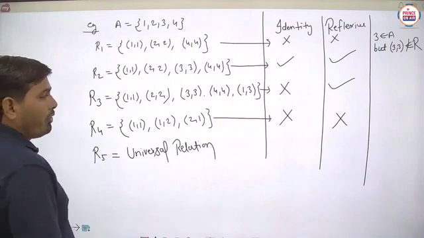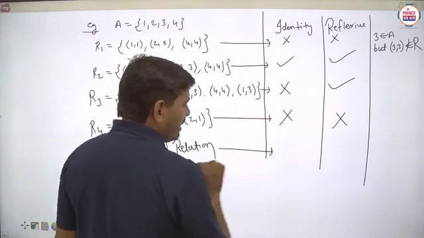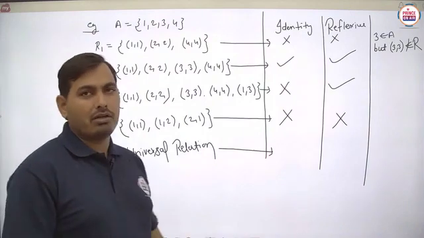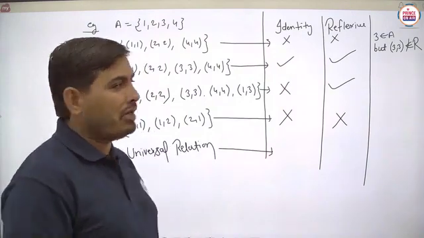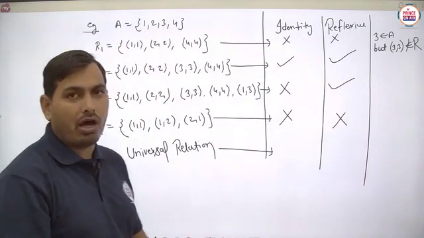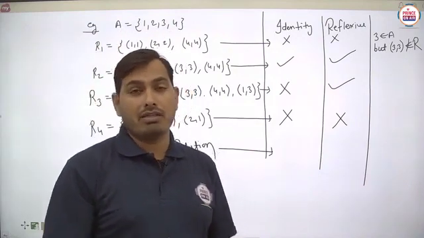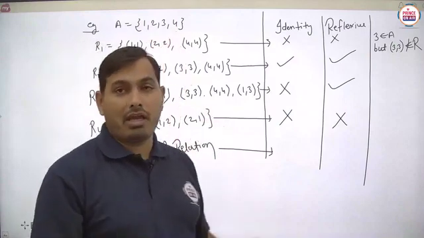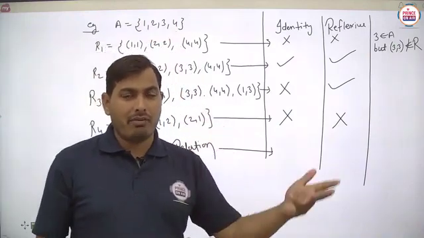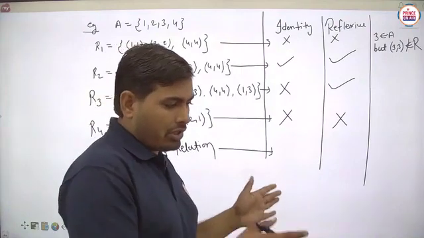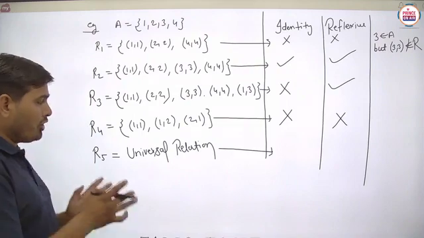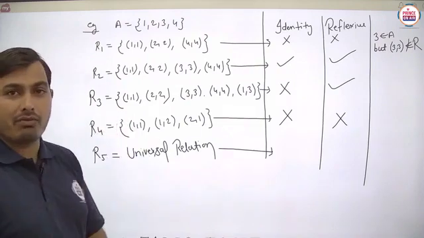And the very important case, this is the very important case. Students, here what can you say about the universal relation? In the universal relation, if we write A cross A, then in this particular set A there are 4 elements. Means in A cross A there will be 16 elements. Means you can say that 16 ordered pairs are there. If any universal relation is defined, then what can we say?